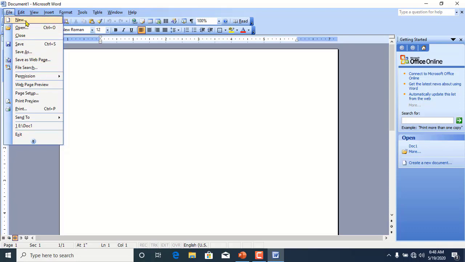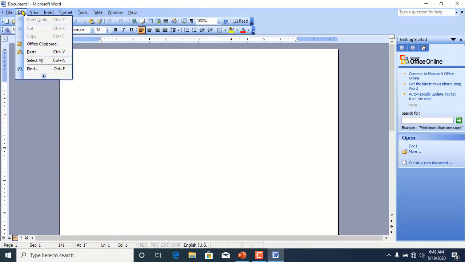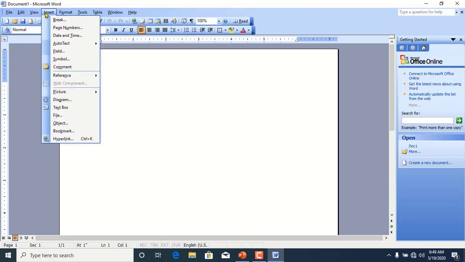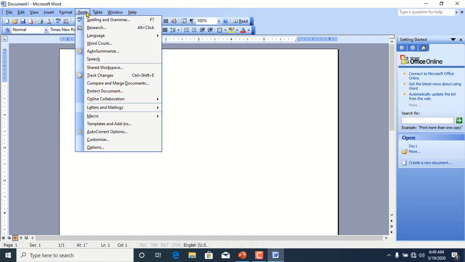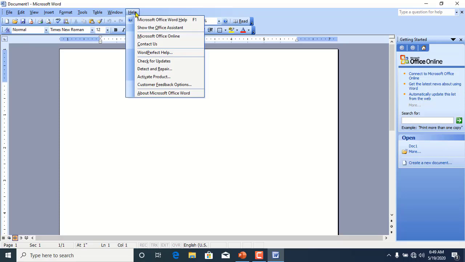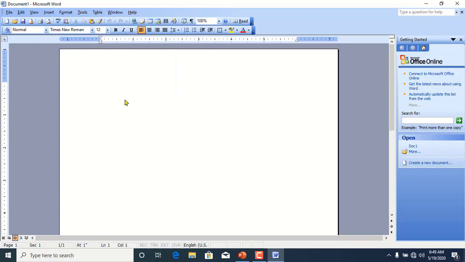You can see that new, open, close, save as, and many other commands are present in the file menu. In the same way, when we click on edit, then cut, copy, paste, select all, and find commands are available here on the edit menu. In the same way, view menu has some commands, insert menu, format, tools, table, window, and help. It opens the list of commands, or you can say a drop down menu.